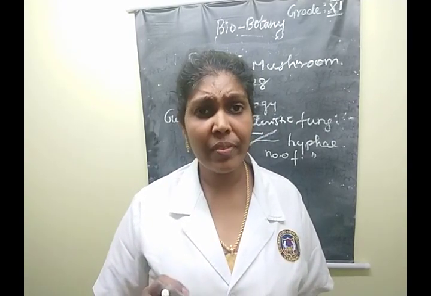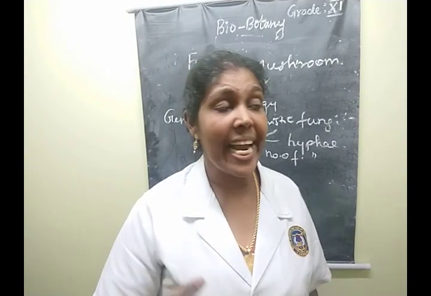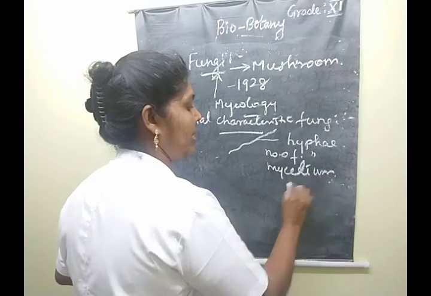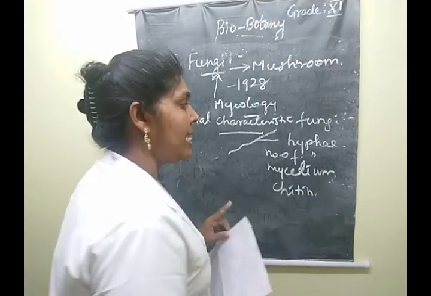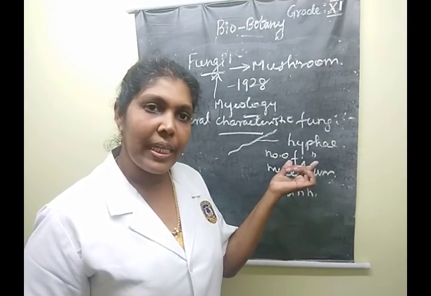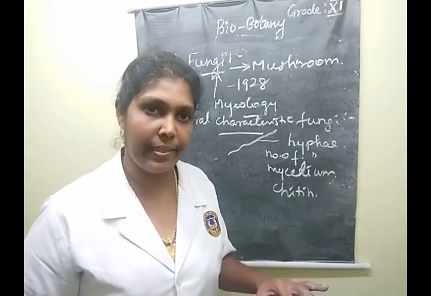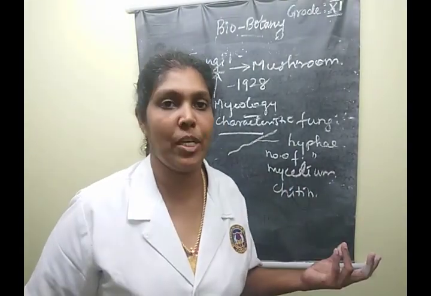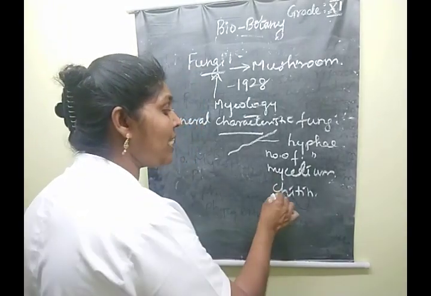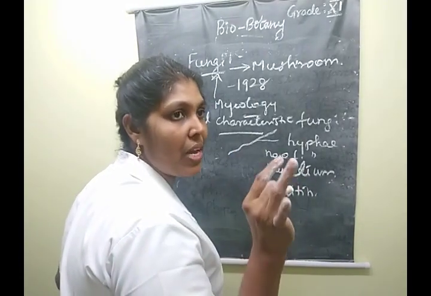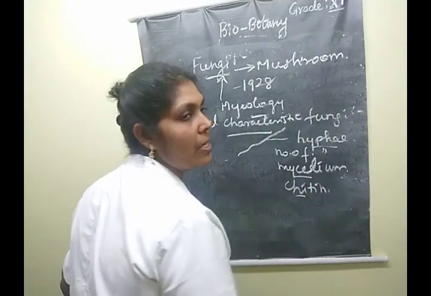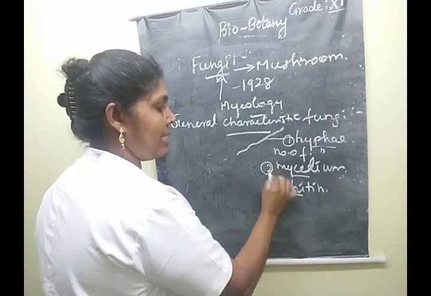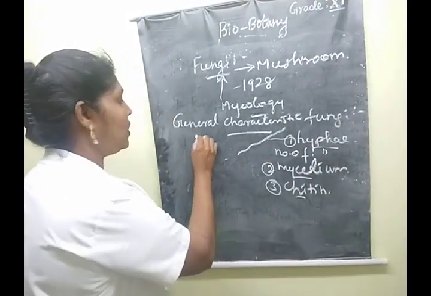Very good, children. The next one, what is meant by chitin? The first one was hyphae, the second is mycelium, and then chitin. In the fungal cell wall, a polysaccharide is present, a polymer of N-acetyl glucosamine molecules. That polysaccharide present in the fungal cell wall is known as chitin. These three terms are very, very important: what is hyphae, what is mycelium, what is chitin. Clear? The first point is over.